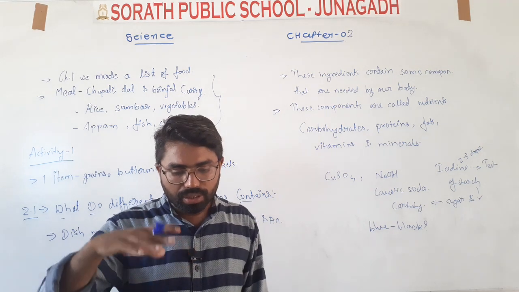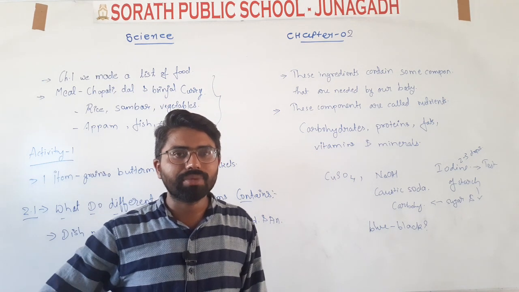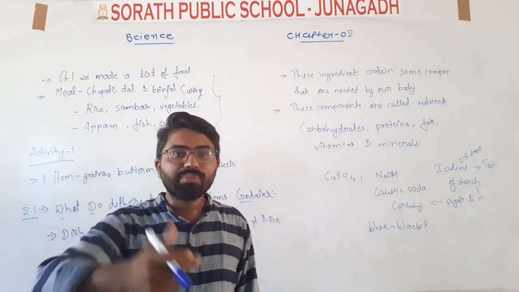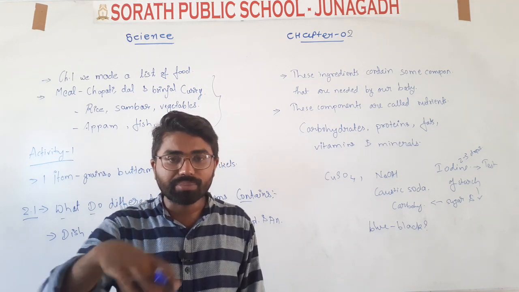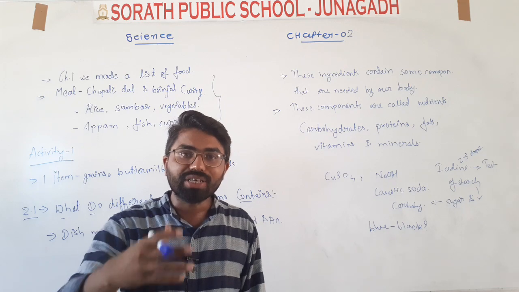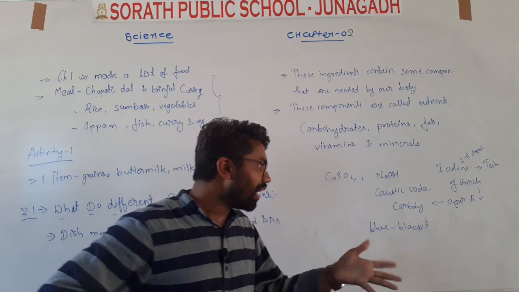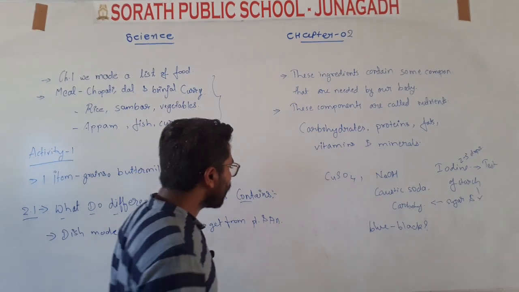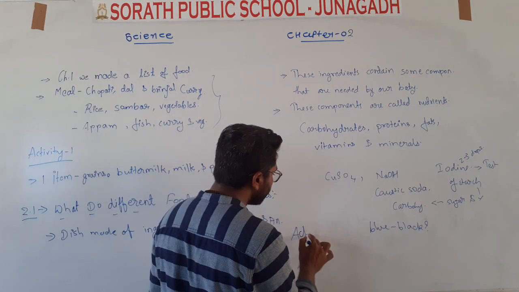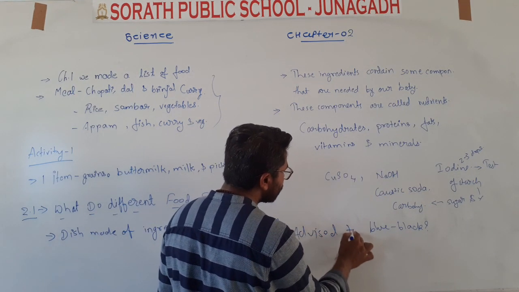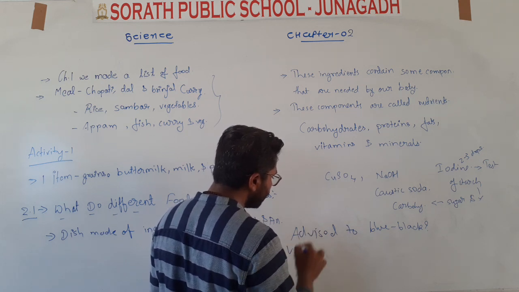Yes or no? If someone's eyesight is lower, having spectacles like me, then some give the advice that you should eat green vegetables. Yes or no? Yes. Some are saying that you should eat much carrot. Yes or no? Why are they saying like that? Why are people who have low vision and wear spectacles advised to eat green vegetables and carrot?